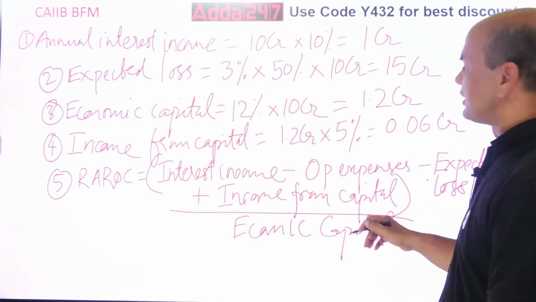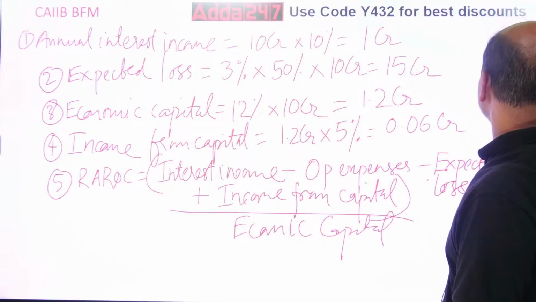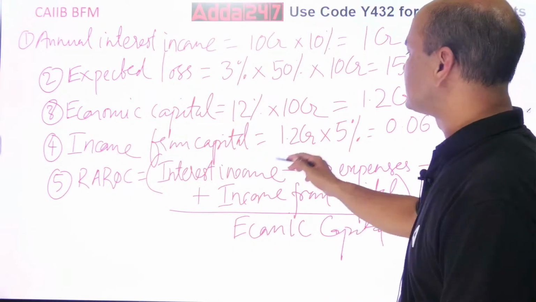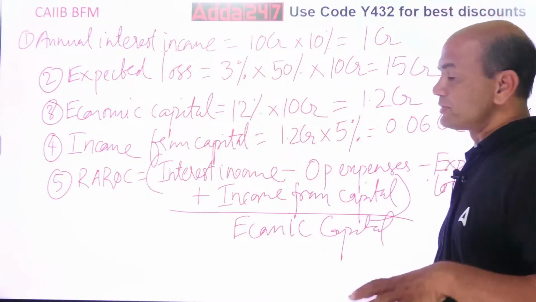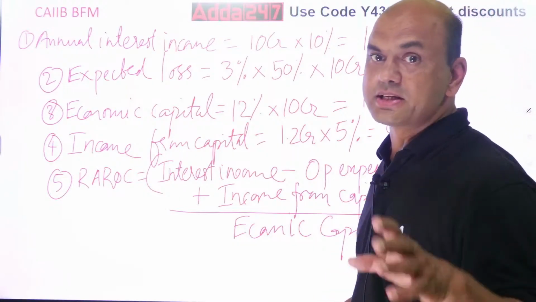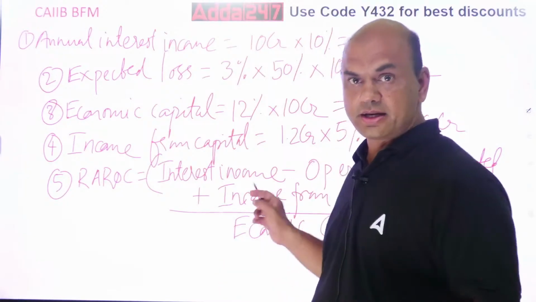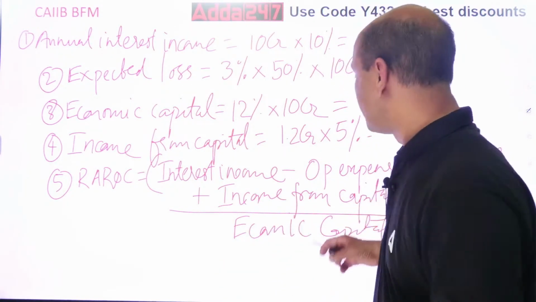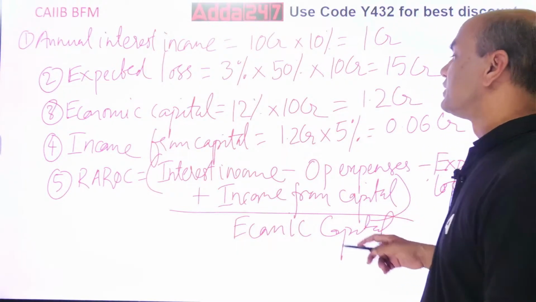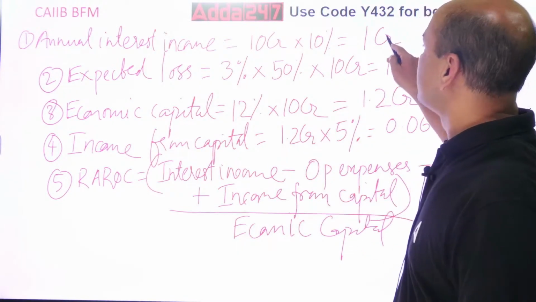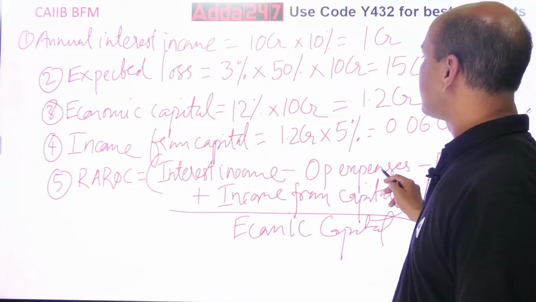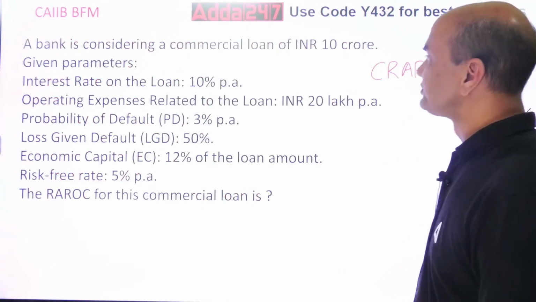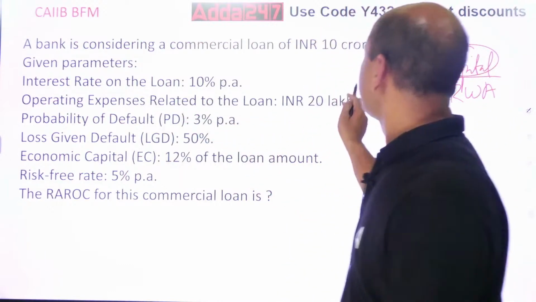Now we have to solve the second part. So RAROC equals to interest income. Write down all the income. See, write this down because I will be changing the slide now. Pause the video, write this down, everyone. So interest income. What is the interest income? 1 CR. Minus operating expenses. Those are not given over here. Those are given in the numerical. Operating expenses are 20 lakhs.